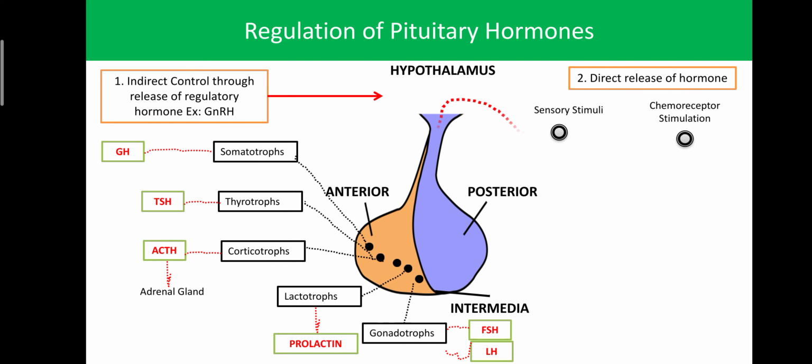So the sensory stimuli give information from the sensory neuron. Then oxytocin is synthesized in the nucleus itself, present in the hypothalamus. That oxytocin reaches the end of the nucleus, the terminals of the neuron present in the posterior lobe.